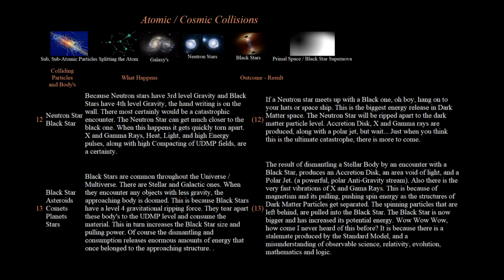The result of dismantling a stellar body by an encounter with a black star produces an accretion disk, an area void of light, and a polar jet, a powerful, polar anti-gravity stream. Also, there is the very fast vibrations of X and gamma rays. This is because of magnetism and its pulling, pushing spin energy as the structures of dark matter particles get separated. The spinning particles that are left behind are pulled into the black star. The black star is now bigger and has increased its potential energy.